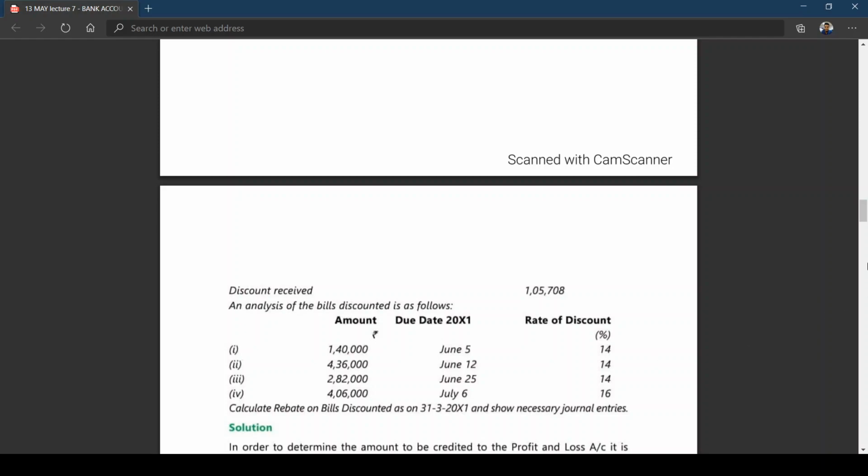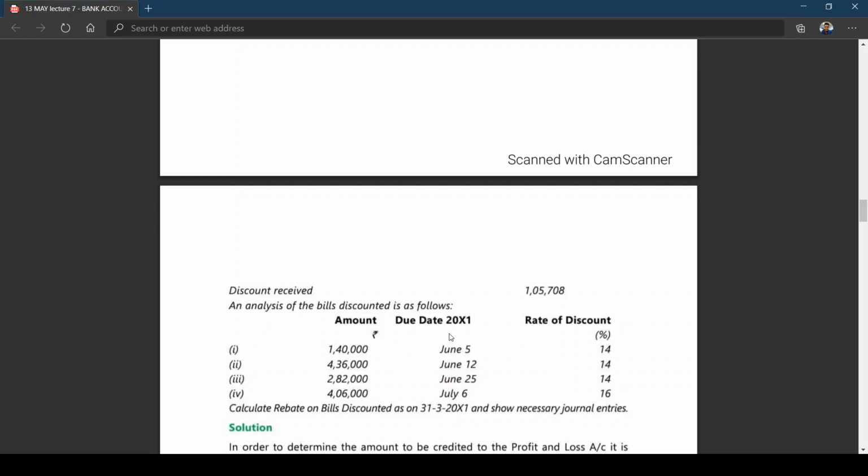Now, this discount received 1,05,708 is including the discount received on 1, 2, 3, 4 bills. Is this clear? Now, out of which we shall deduct the rebate relating to next year, the unexpired portion relating to next year. So, how to calculate?